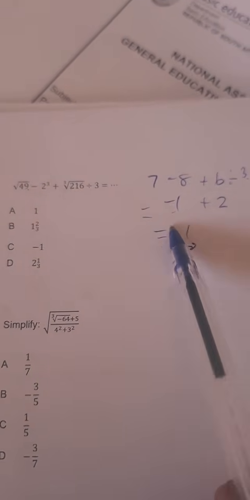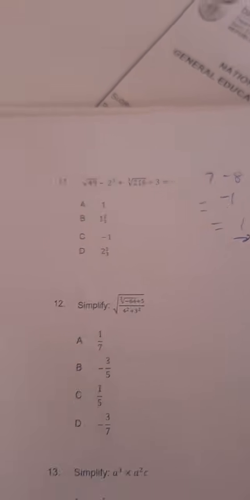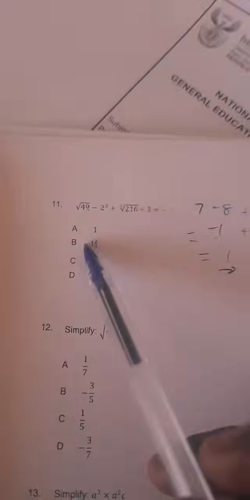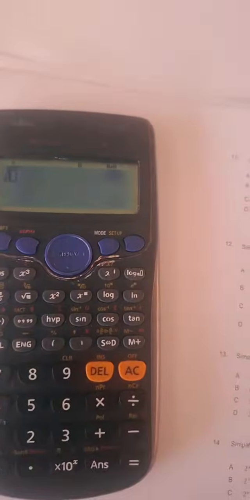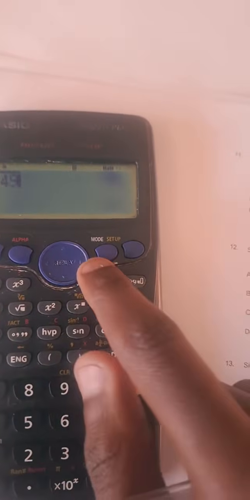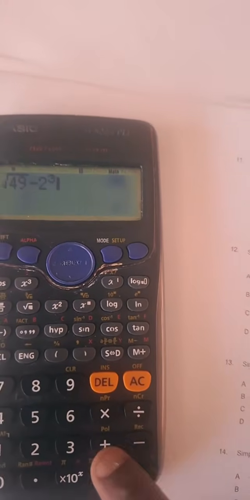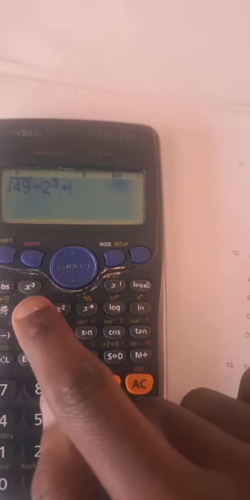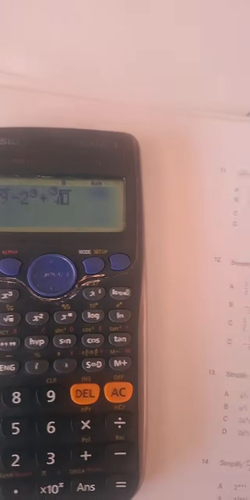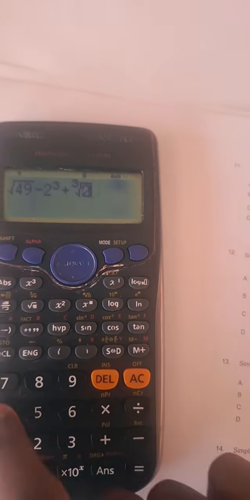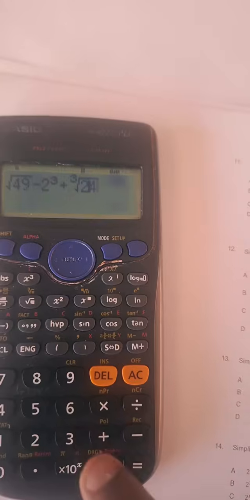So same thing, you see, negative 1 plus 2, you can grab, don't waste time, look, grab the calculator, because we want the answer, that's all we want. Say square root of 49 inside, minus 2 to the power 3, plus the cube root. Guys, this is only applicable if this is multiple choice.